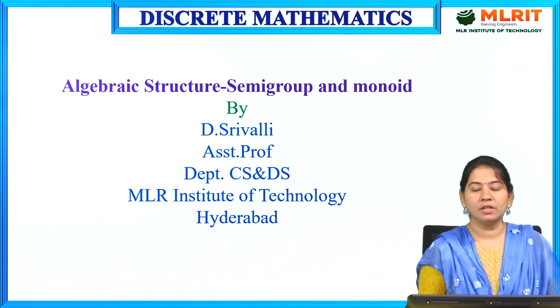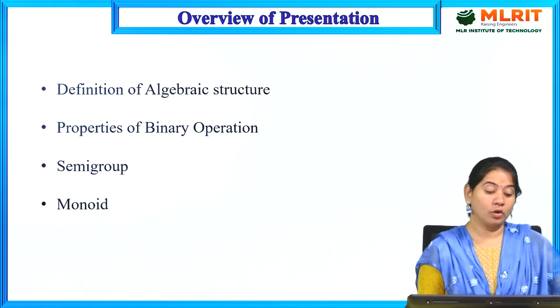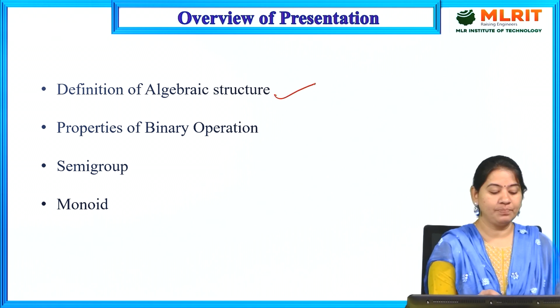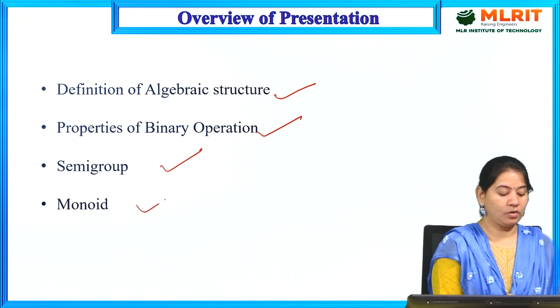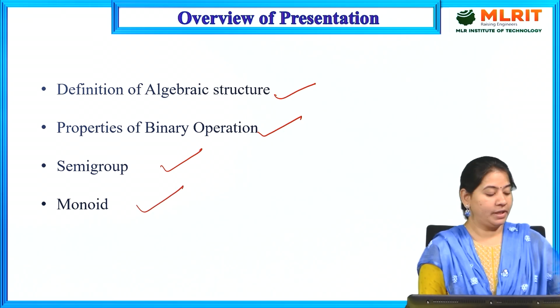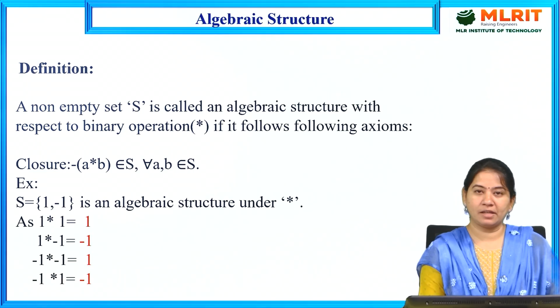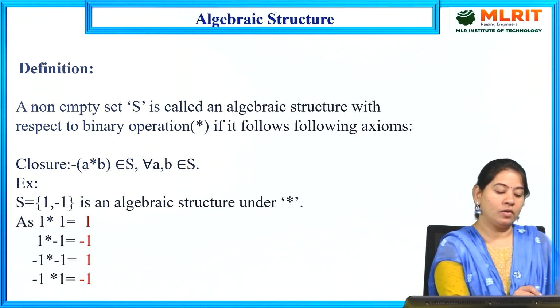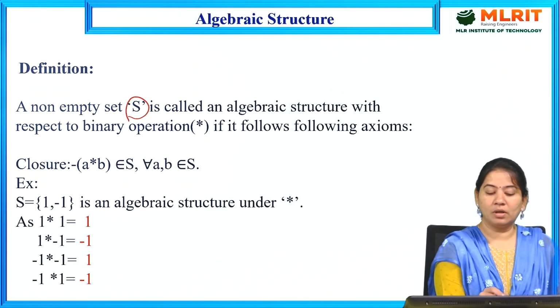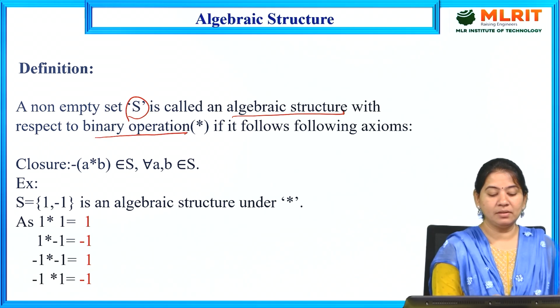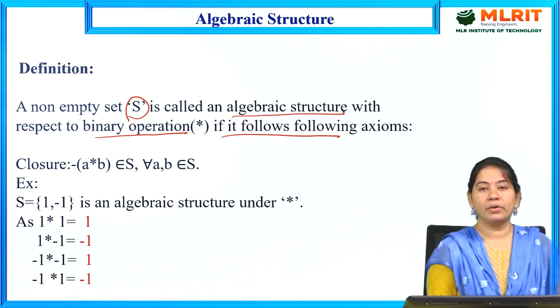Today we are going to discuss the overview of the presentation, which includes the definition of algebraic structure, properties of binary operation, semigroup, and also monoid. So, let us see the definition of the algebraic structure here. A non-empty set S is called an algebraic structure with respect to a binary operation if it follows the following axioms.